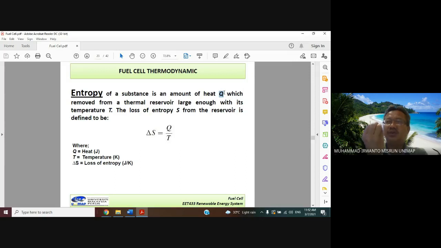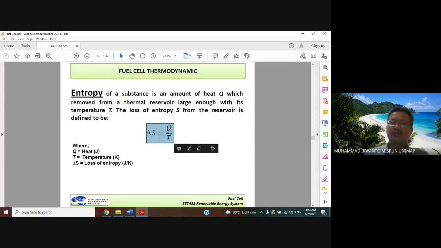It has what we can call entropy. The loss of entropy S from this reservoir is given by the ratio of the amount of heat to its temperature. So the formulation is given by this one.